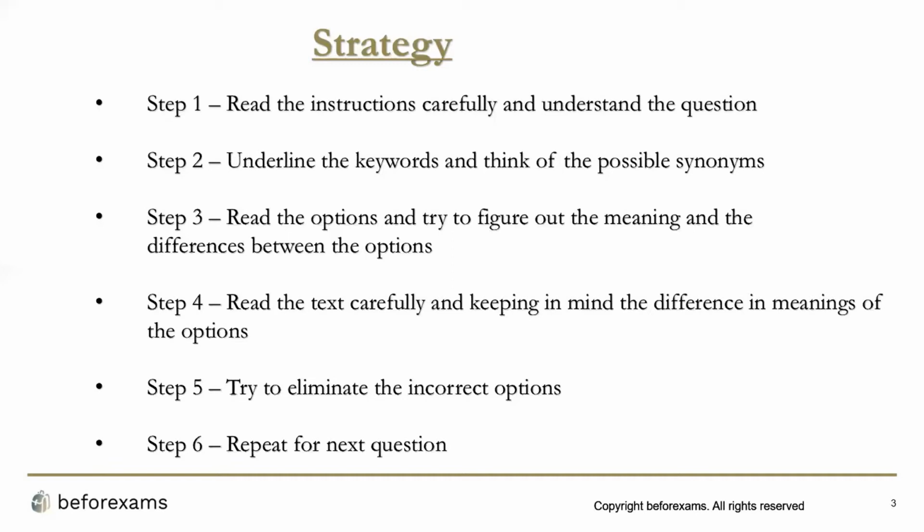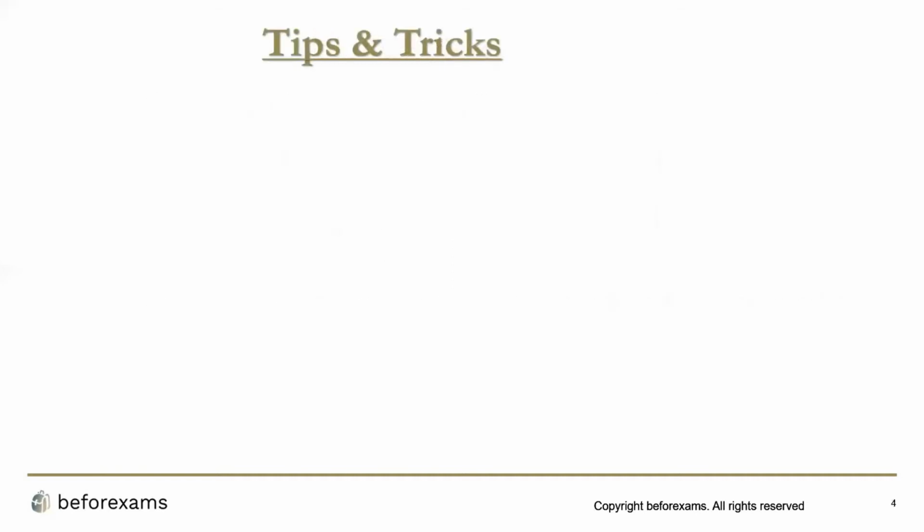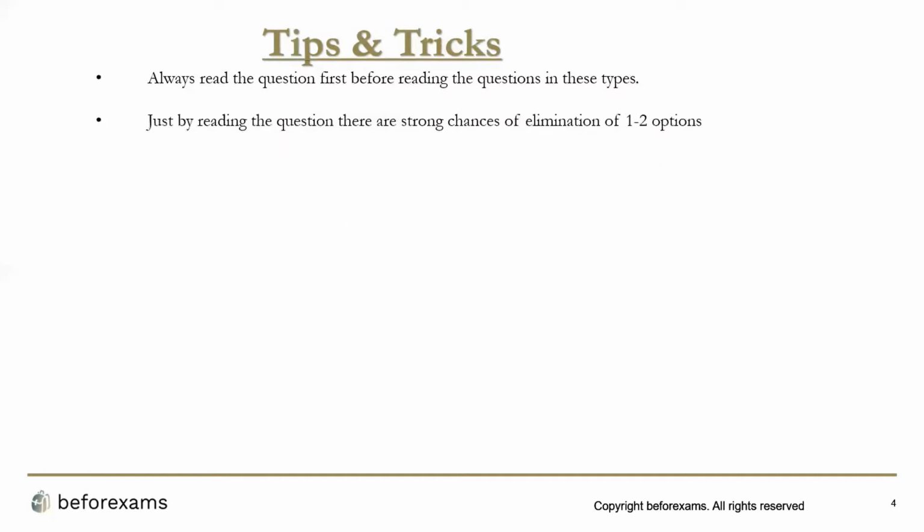After that, when you find the correct option, repeat the same procedure for the next set of questions, or the problem statement. There are some things that you need to keep in mind while attempting these questions. First thing is always read the questions first before reading the passage in these types. So rather than reading the passage, always read the questions first.